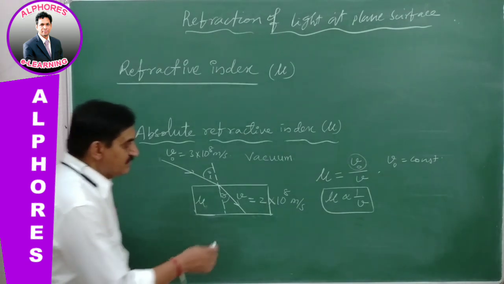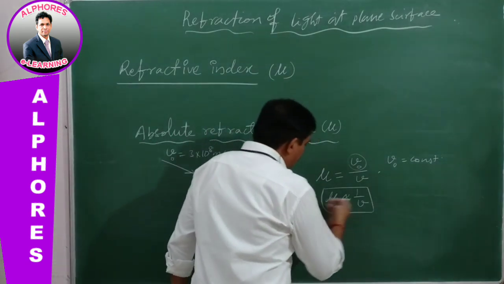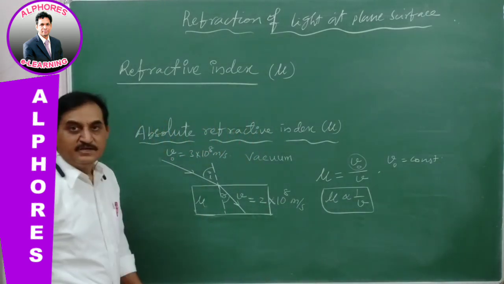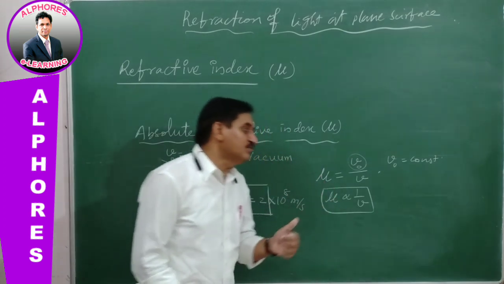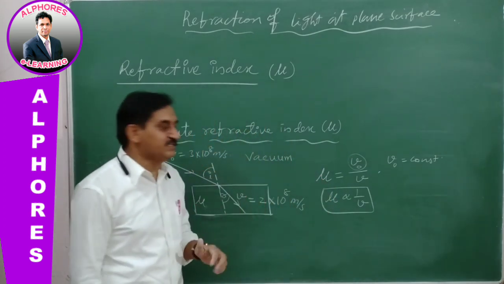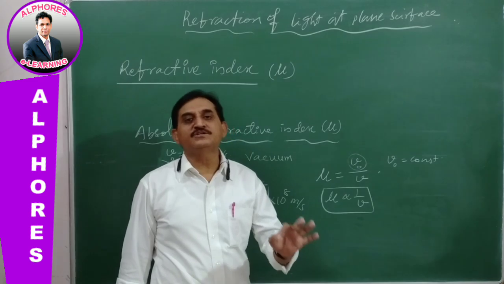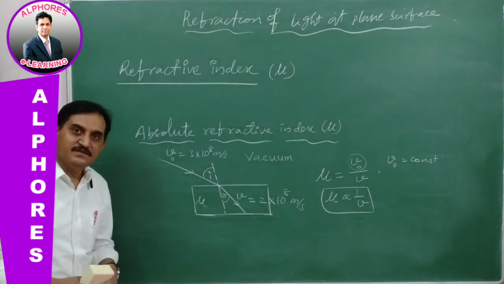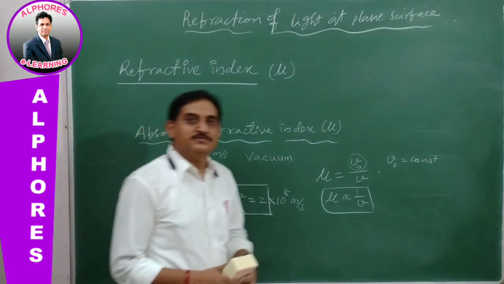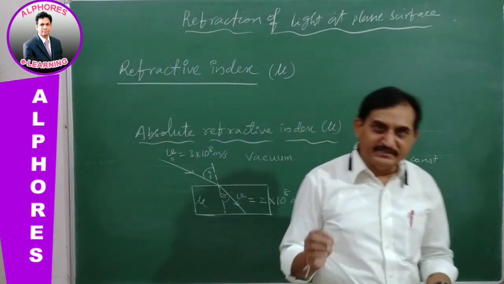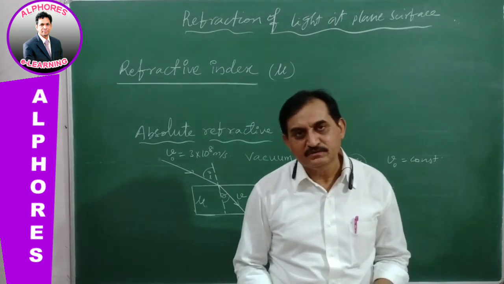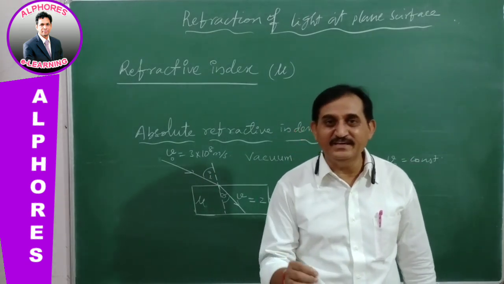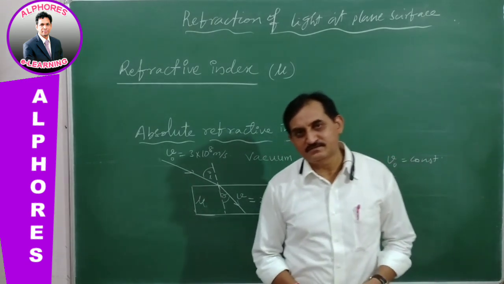Now this is a way to understand how the speed changes with reference to the material medium. In this case, this mu, the refractive index of the material, is said to be the absolute refractive index. Keep in your mind, whenever the refractive index of a material is compared with vacuum, it is said to be absolute refractive index.